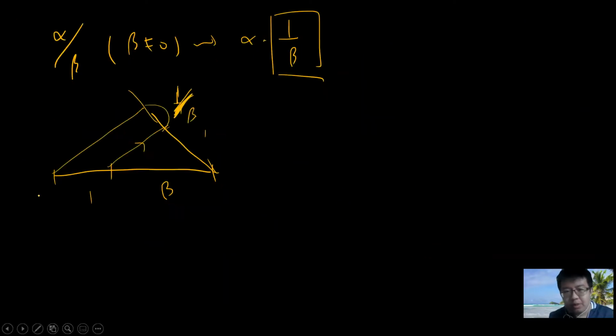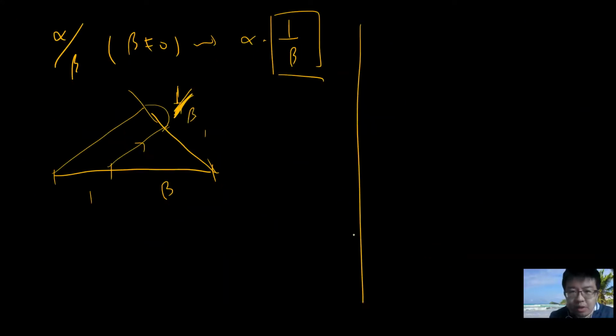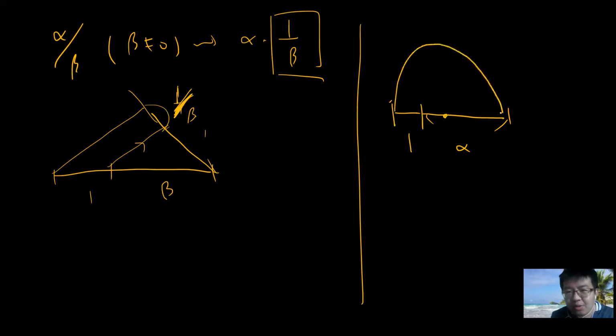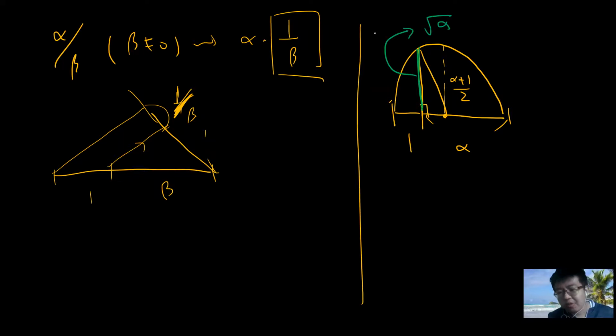How about the square root of alpha? This is probably the only slightly non-trivial one, but hopefully you learned about it in high school. So this is 1, and let's say this is alpha. Then you draw a circle here and extend this line. This will be alpha plus 1 divided by 2, and then you draw this. Your high school mathematics will teach you that this length is the square root of alpha.